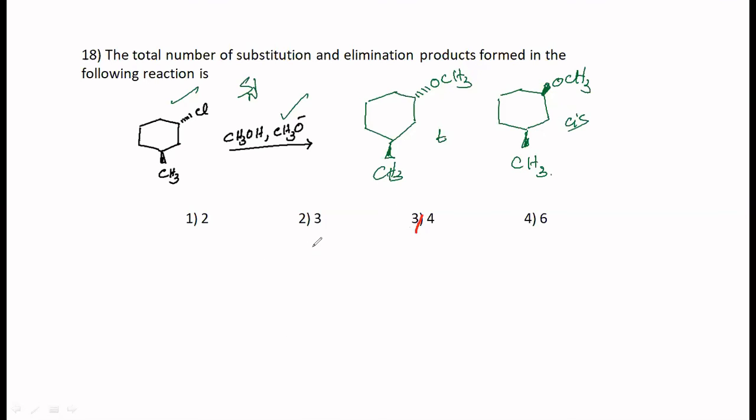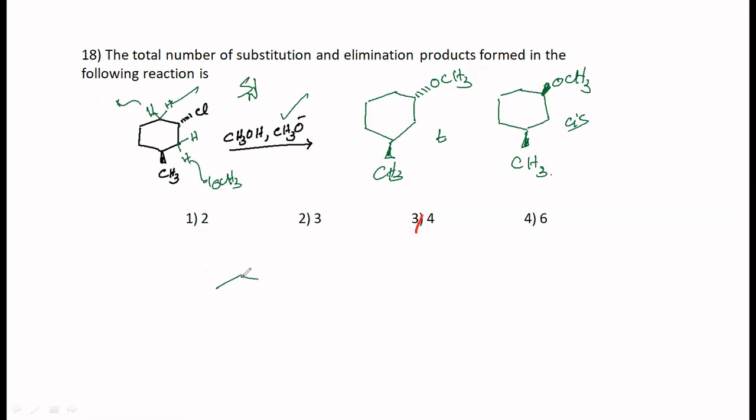When elimination happens, you have got protons here, protons here also. This is the alpha carbon, these are the beta hydrogens. So OCH3 has got a choice now. It can take away this proton or it can take away this proton also.